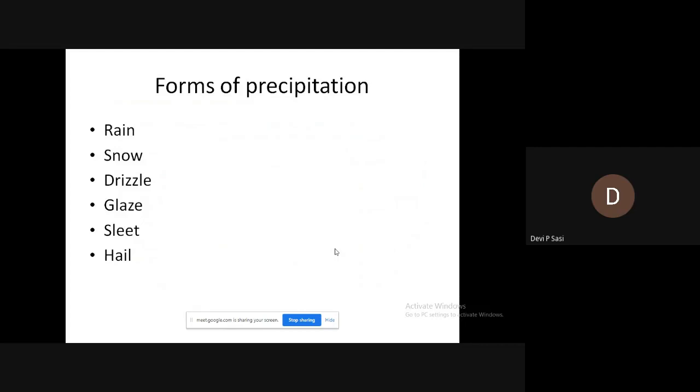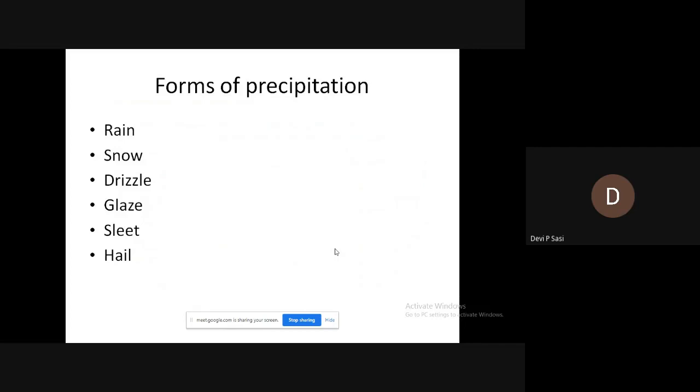Then next is moderate rain. For moderate rain, the intensity is between 2.5 mm per hour and 7.5. If the value is between 2.5 and 7.5, it is moderate rain. Next is heavy rain. The intensity is above 7.5 mm per hour. Okay, that is about the rain.